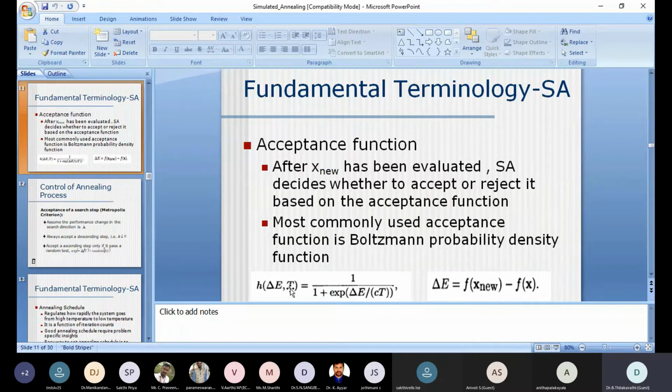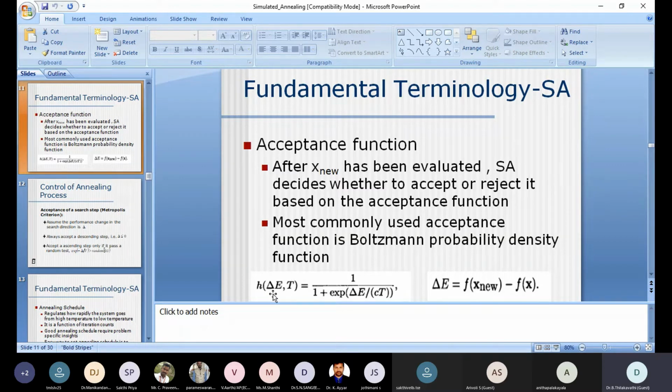This is the temperature value that we have to decide. This temperature value is going to be used for the next annealing schedule also. How far it is going to vary is based on this T value.